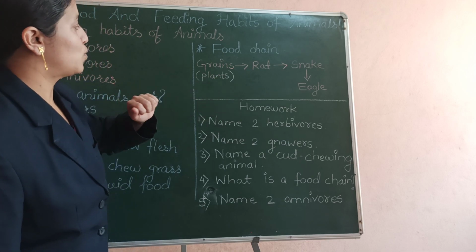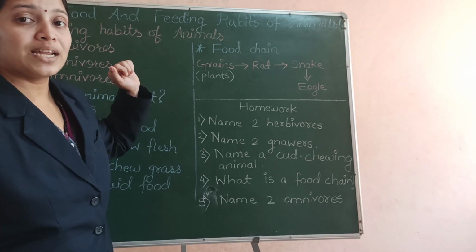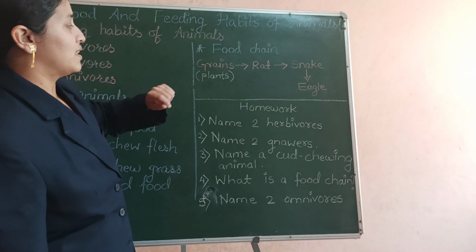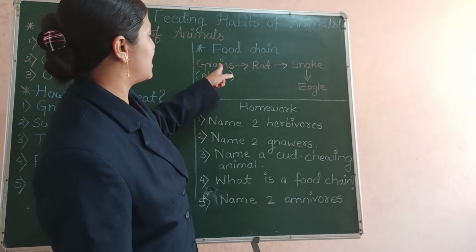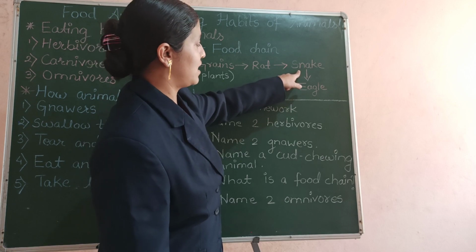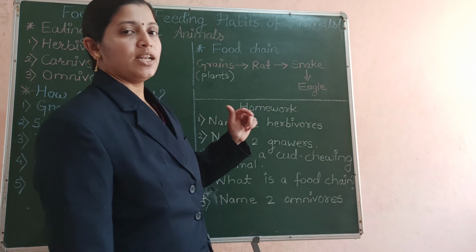In this food chain you can see we have grains at the beginning, and from where do we get the grains? We get the grains from the plants. Then a rat eats these grains and this rat is eaten up by a snake and the snake is eaten up by an eagle. So the chain continues.